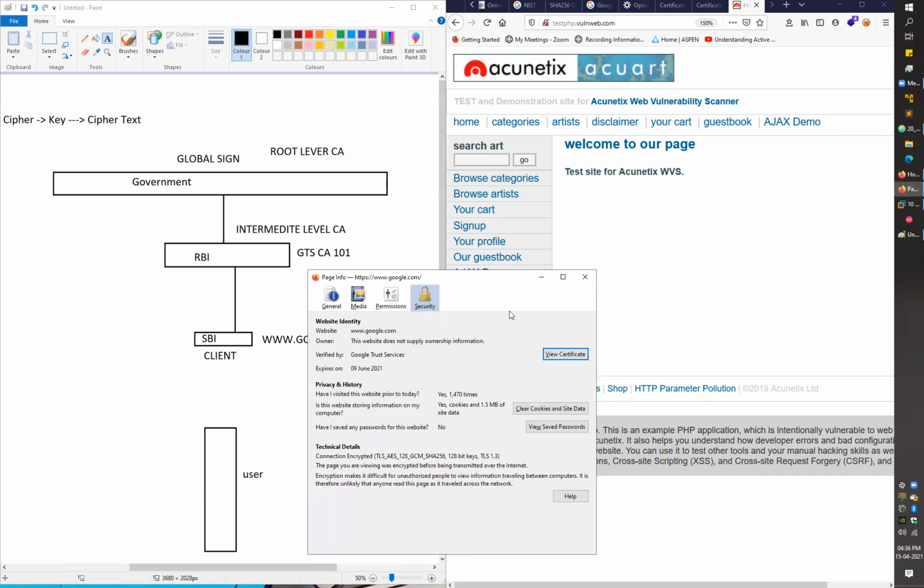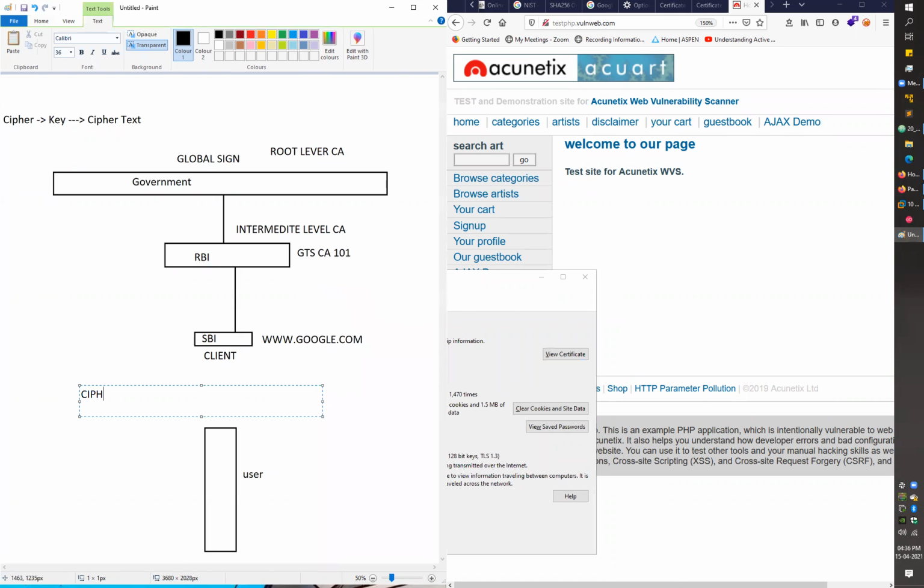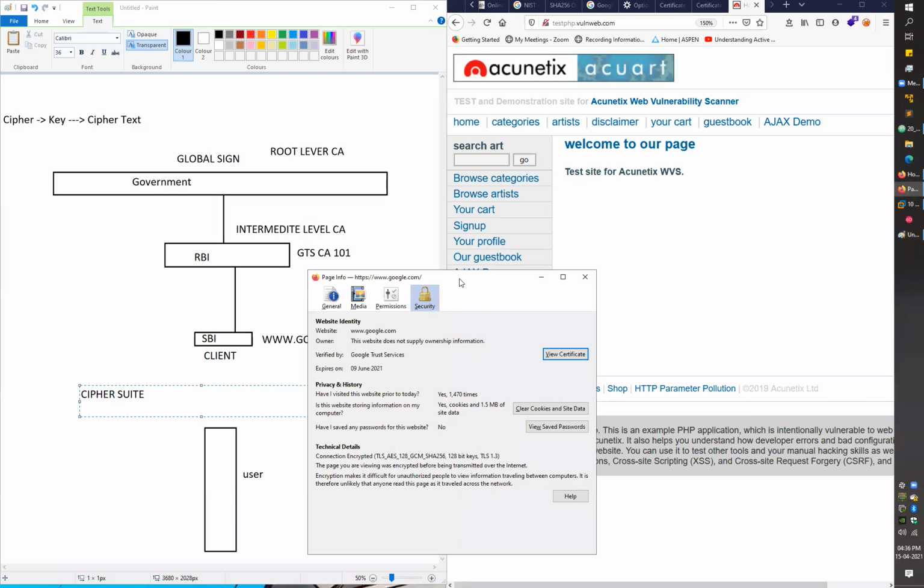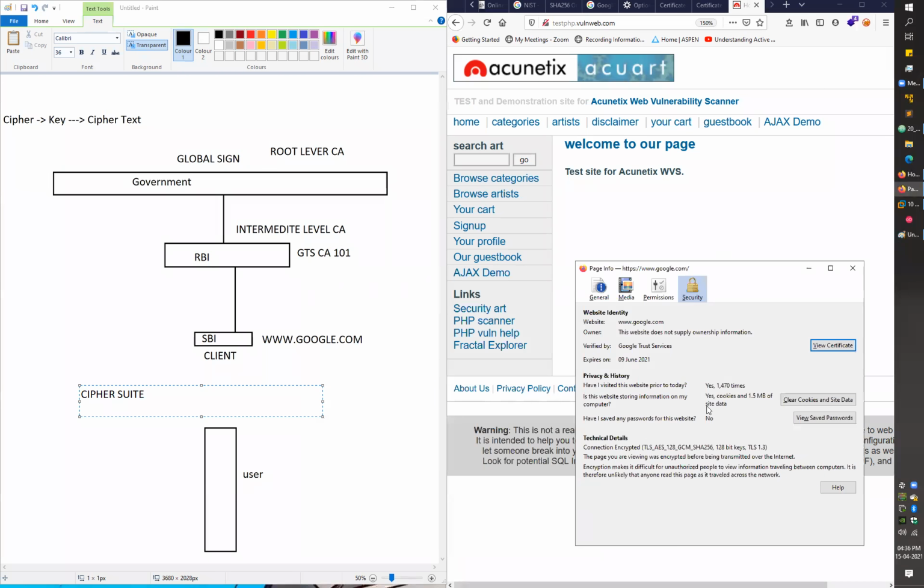One more thing about the certificate is that with all the certificates, we have some kind of connection encryption details as well. We call them cipher suite. So cipher suite is nothing different. They just contain a list of encryption algorithms which your browser can use, or encryption algorithms which your server will use, right? So cipher suite